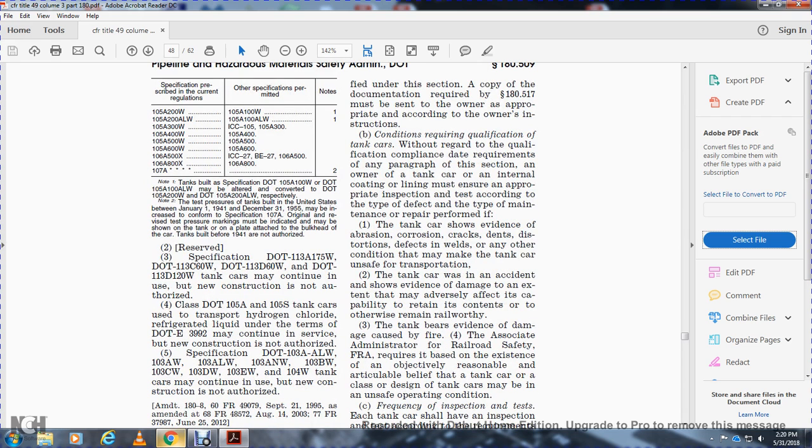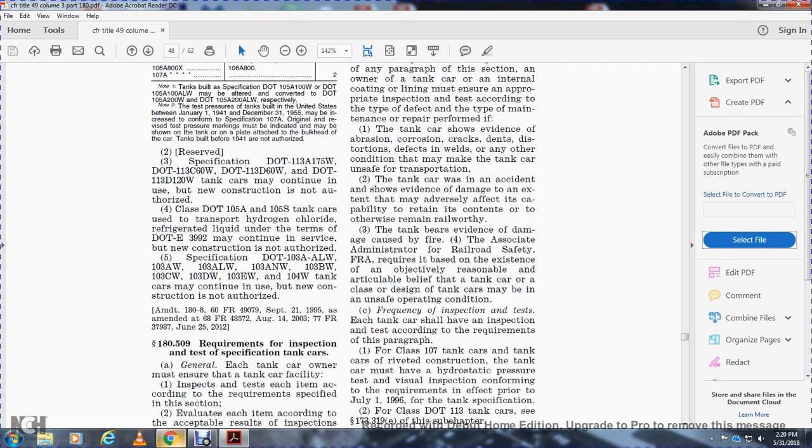2. Reserve. Specification of the .11.3A 175W and .11.3C 60W, .11.3D 60W and .11.3D 120W. Tank cars may continue their use, the new construction not authorized. The .105A and 105S tanker cars used for the transport of hydrogen chloride refrigerated liquid under the terms of the .E3992 may continue in service, the new construction not authorized. Specification of the .103AA-LW and 103AW, 103ALW, 103ANW, 103BW, 103CW, 103DW, 103EW, and 104W. Tank cars may continue in use, new constructions not authorized.